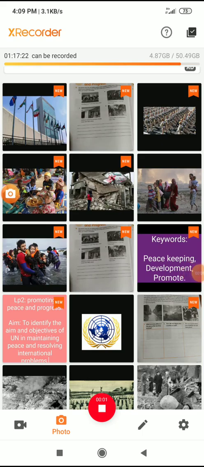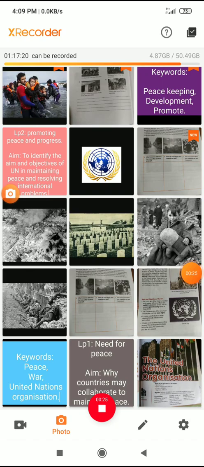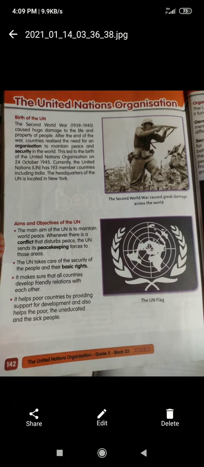Hello students, now we will go through LP2, Promoting Peace and Progress. The aim of LP2 is to identify the aim and objectives of the United Nations in maintaining the peace and resolving international problems. Now all of you carefully observe the picture which is given in the content book, page number 142.